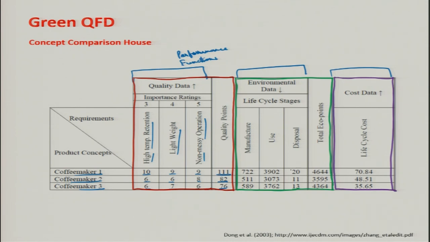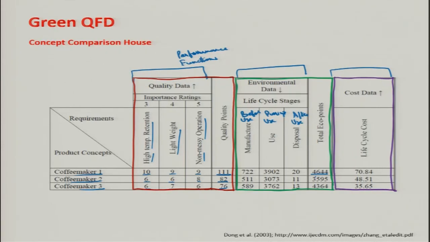And the life cycle stages are manufacture, use and dispose. If you remember, manufacture is before use, this is during use, and disposal is after use. This is the same pattern that we have seen in the previous study that we conducted on value engineering: before use, during use and after use.